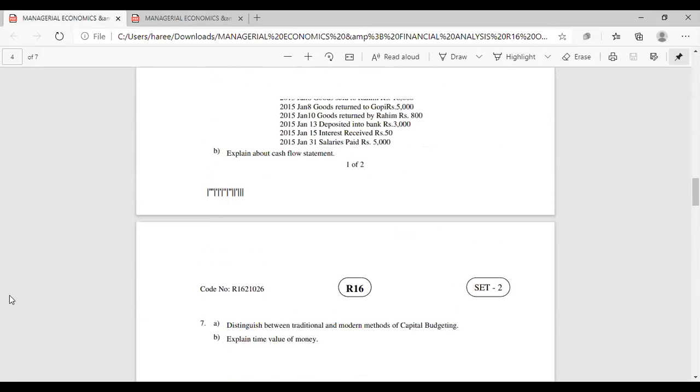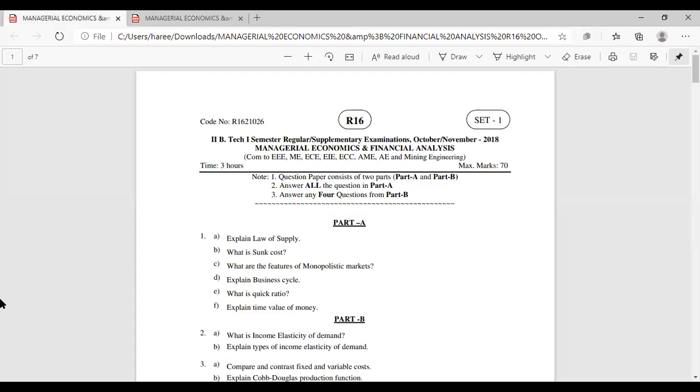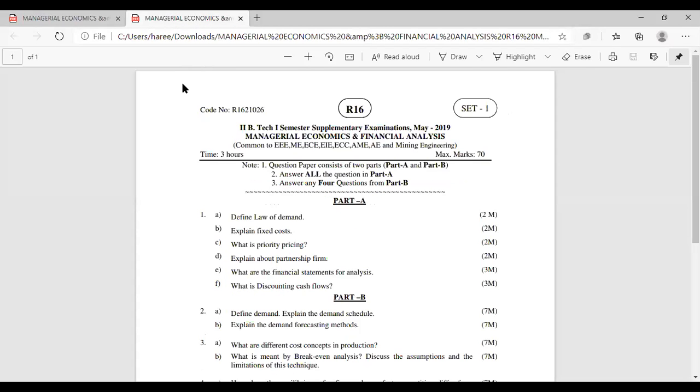So what we have seen so far, we have seen which question papers? October, November 2018, and May 2019 supply. So see here, now we will browse.